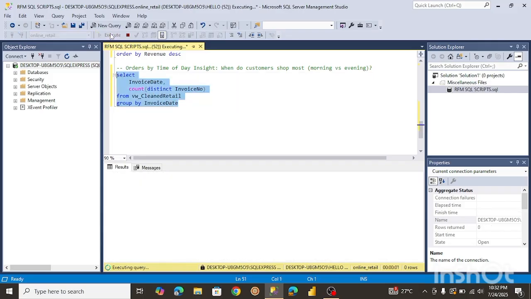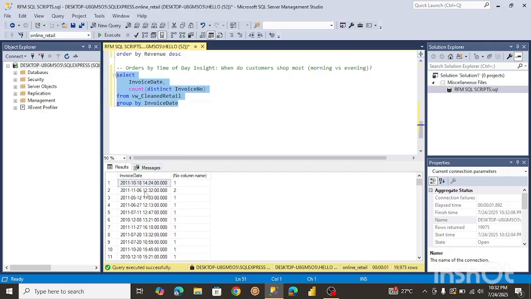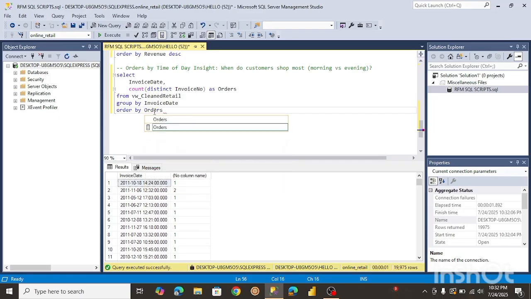Okay, let's order by, that will let us know when the most orders are being made. Let's give it a name, let's just name it orders. So we're going to order by the orders in descending order. So let's run this.